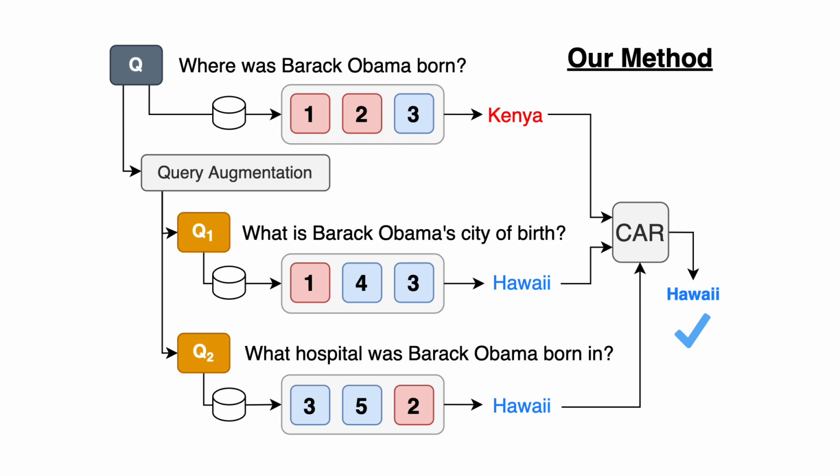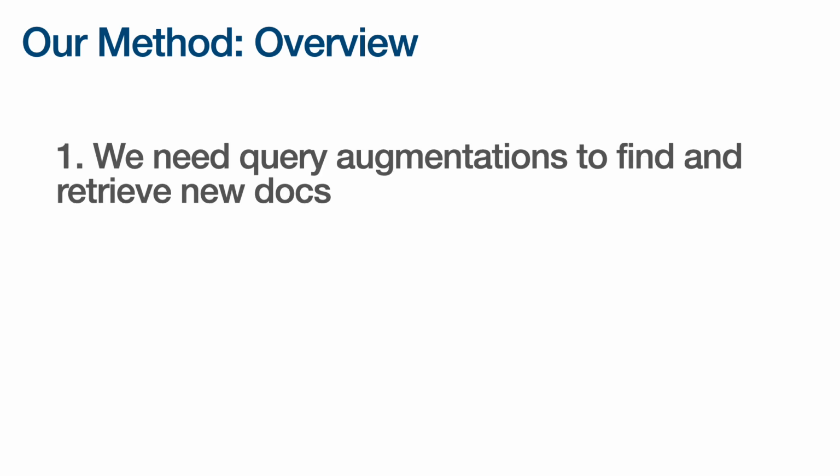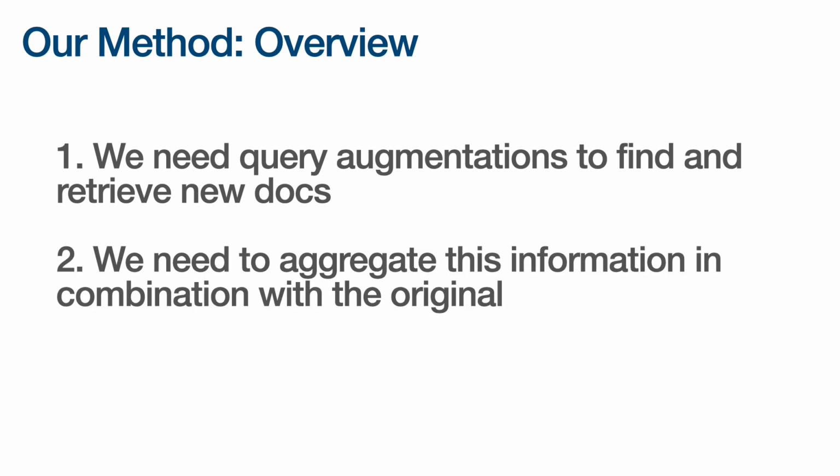We note that although this diagram looks like a majority vote, our method actually outperforms majority votes by a significant margin, as we'll show later. So let's talk about what two things our method needs to work. First, we need query augmentations to find and retrieve new documents so that we can take advantage of this redundancy. We also need to aggregate this information in combination with the original. So let's dive into each of these topics in detail.